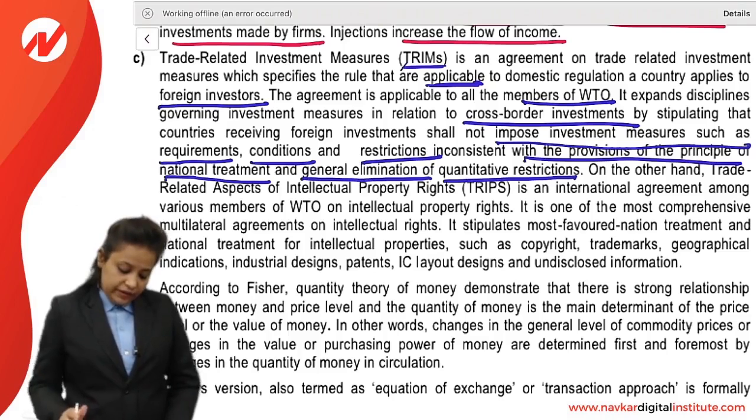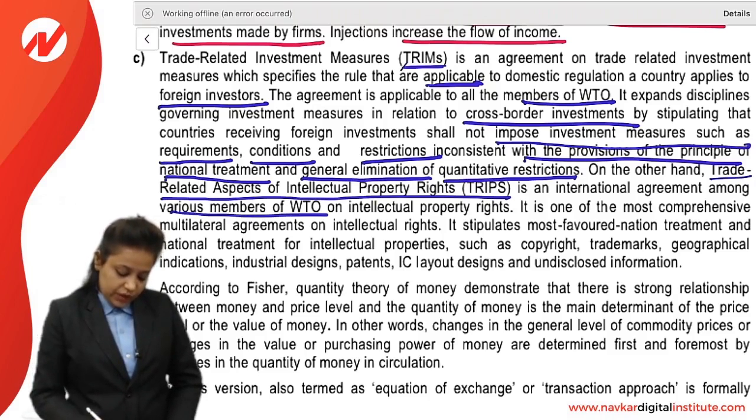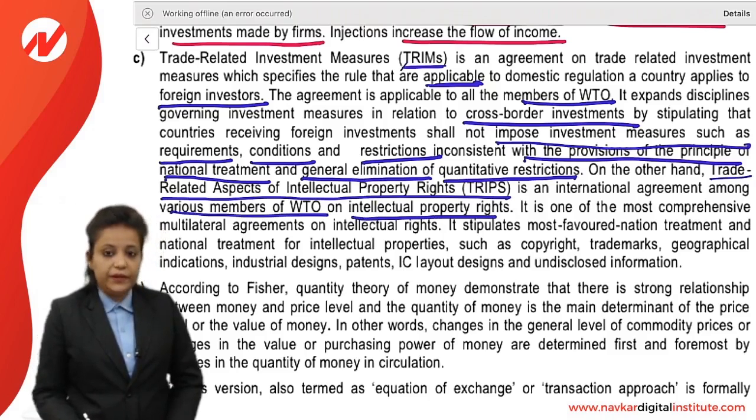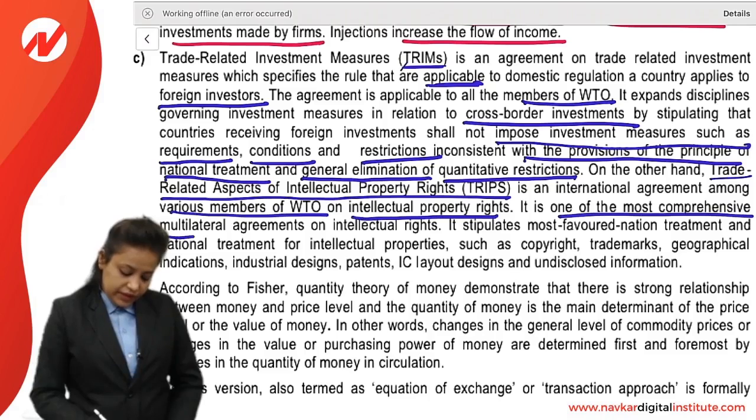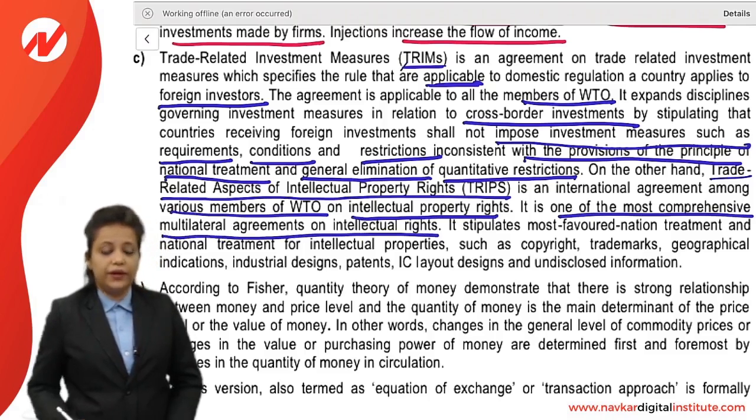On the other hand, trade related aspects of intellectual property rights is an international agreement among various members of WTO on intellectual property rights. It is one of the most comprehensive multilateral agreements on intellectual property rights.